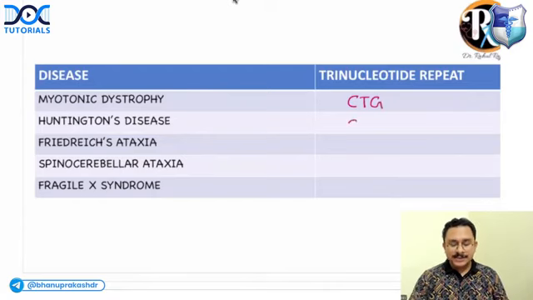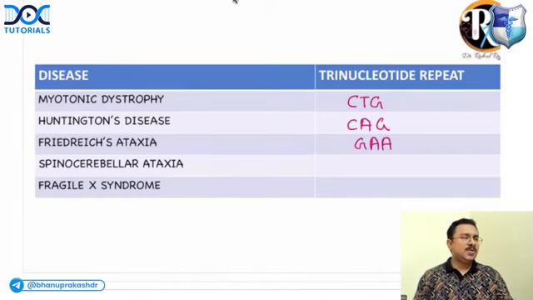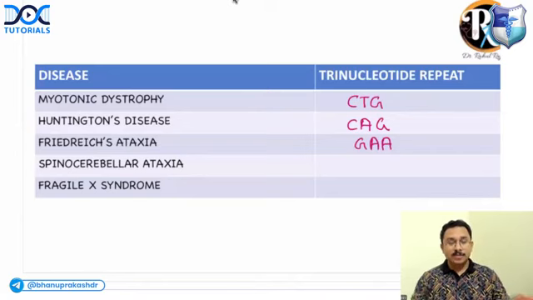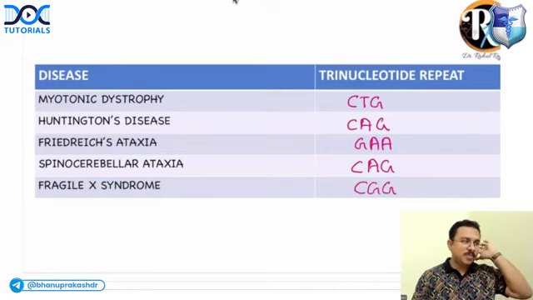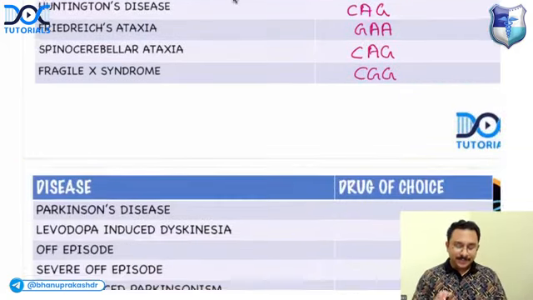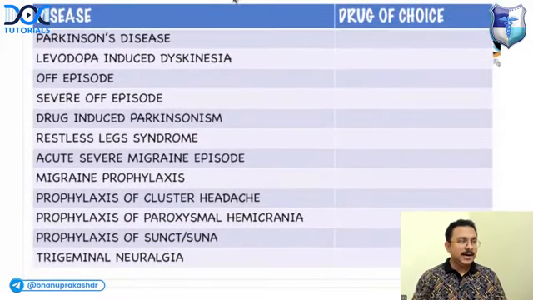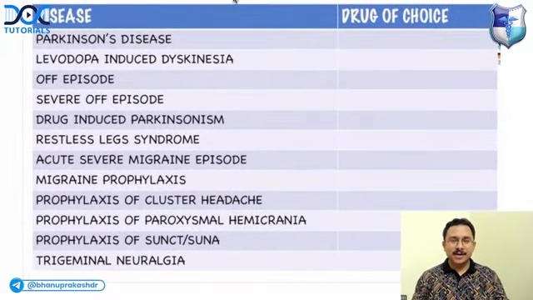Huntington disease is CAG repeat expansion. Friedreich's ataxia, GAA repeat expansion. And spinocerebellar ataxia, there are different trinucleotide repeat expansions, but the most common one is CAG. There are certain others as well, but most common is CAG. And Fragile X syndrome is CGG. Important, right? Okay. Next table, again, high yield table on disease and drug of choice.